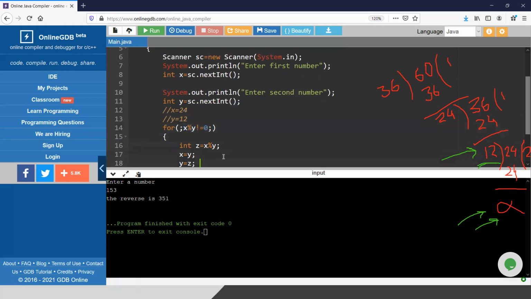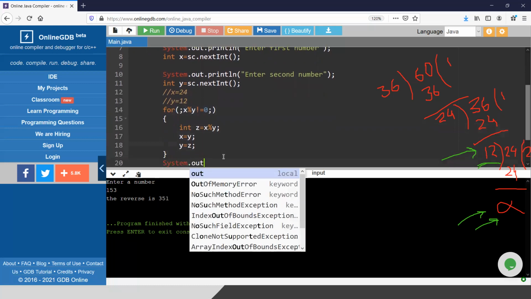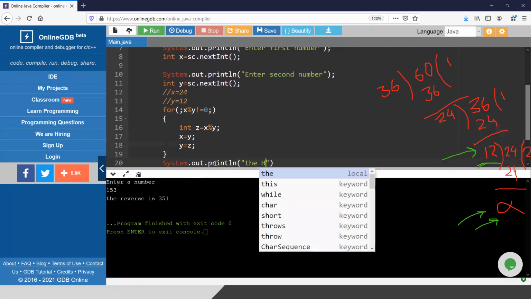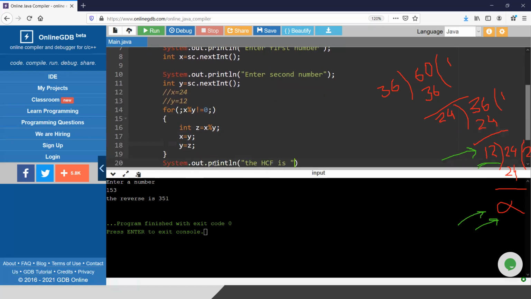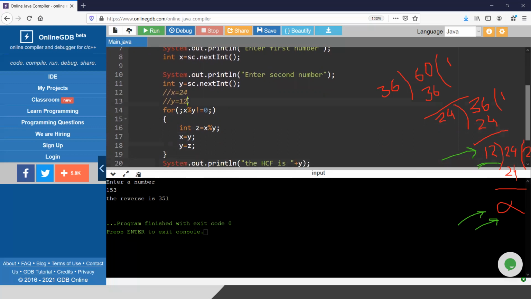So the loop will stop here, and I will quickly print the HCF is y, because I need to print this 12, and I have explained here as well. When the remainder is 0, I will print the divisor. So that is 12 here. Let me delete all this and run the program.